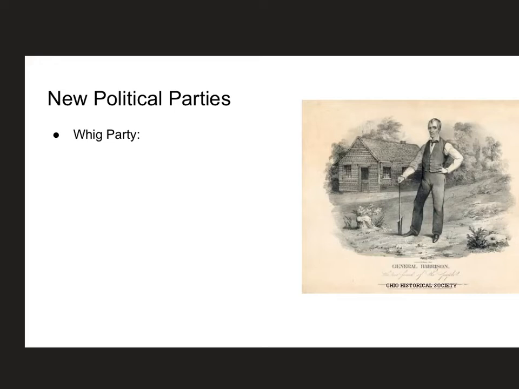Another way that the system changed was new political parties. The first political party was the Whig Party. And these are for the individuals that left Jackson's Democratic Party and supported the American system.